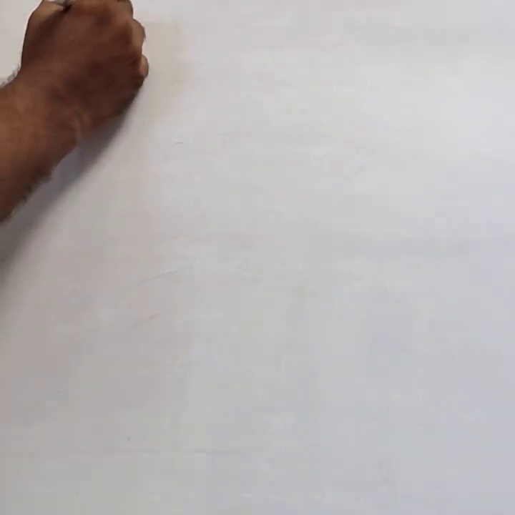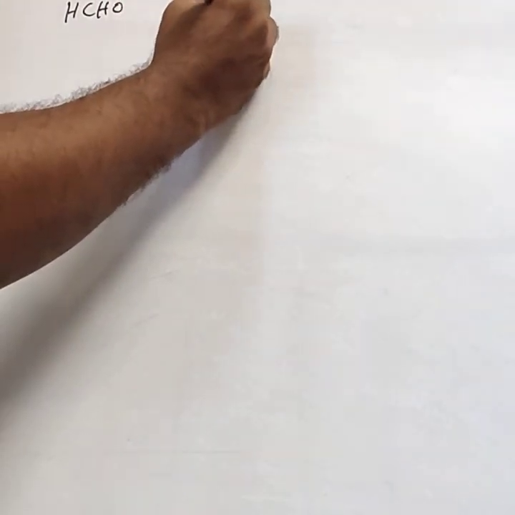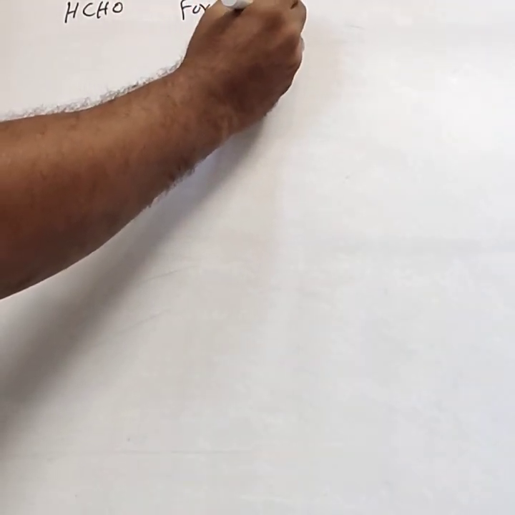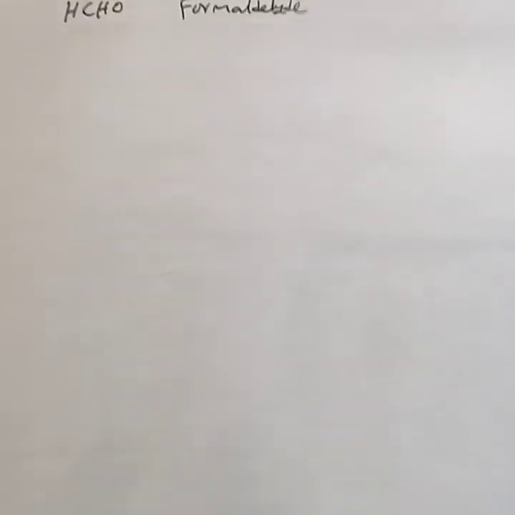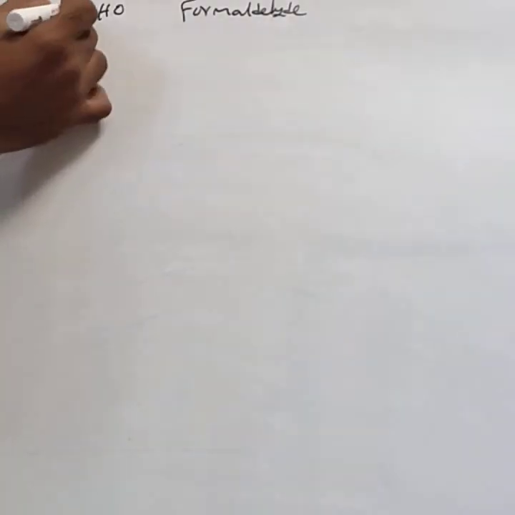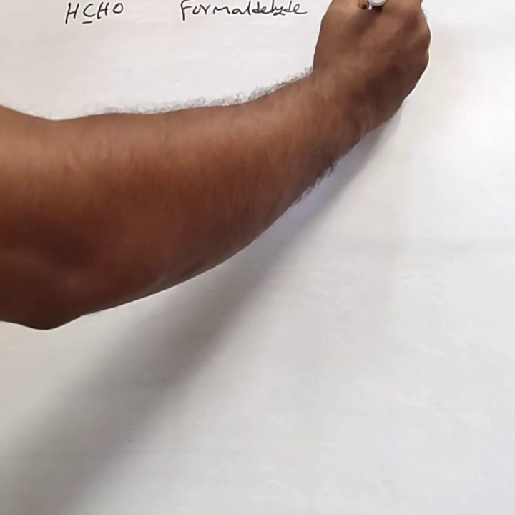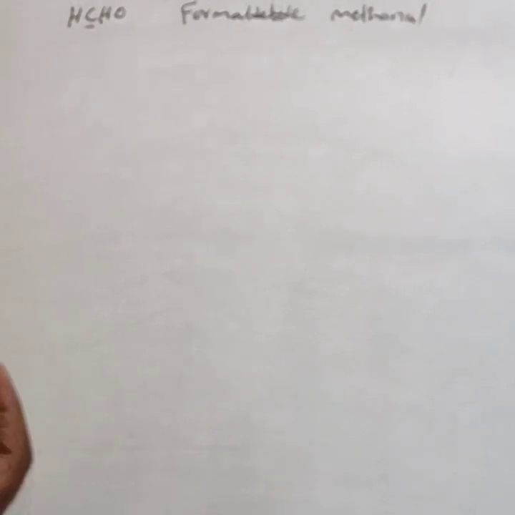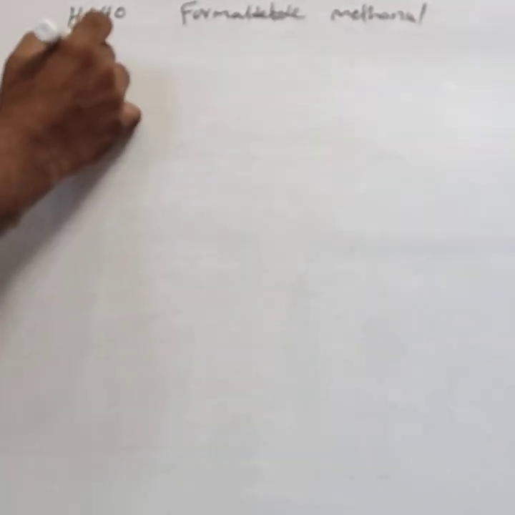First example is HCHO. The common name is derived from formic acid, hence it is called formaldehyde. The IUPAC name: it contains only one carbon atom. For one carbon the root word is methane, then E is replaced by Al, then we get methanal. This is methanal, formaldehyde.